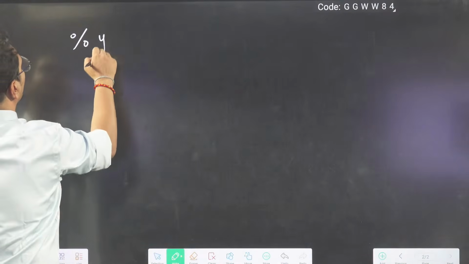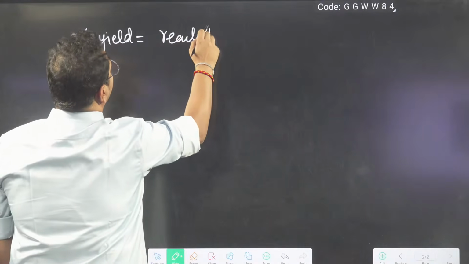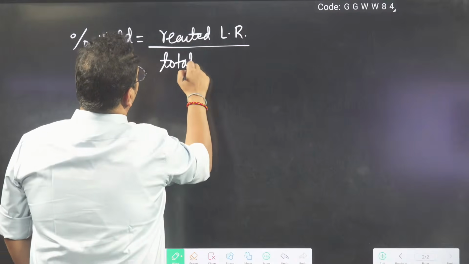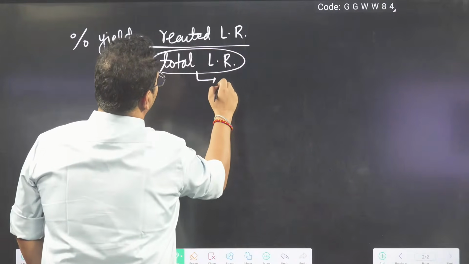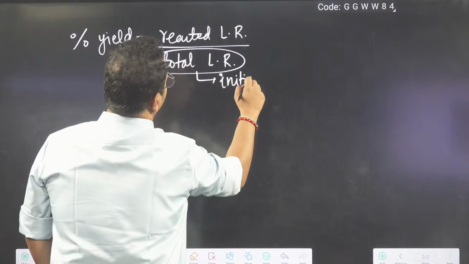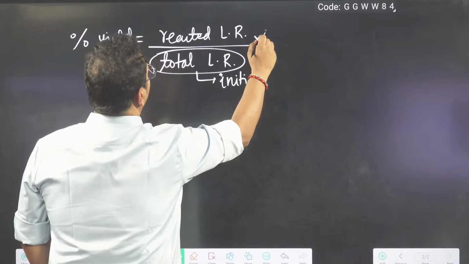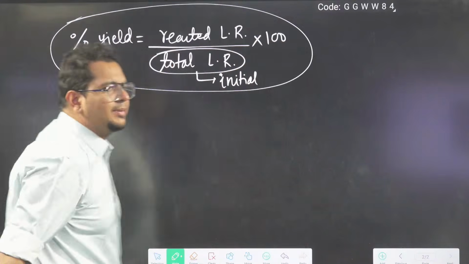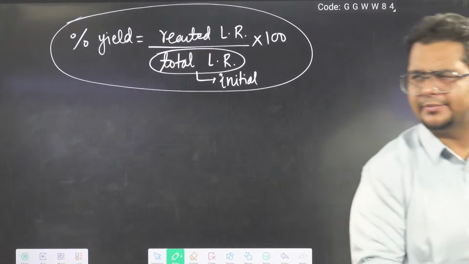Now, what is our percent yield going to be? Percent yield will be reacted amount of limiting reagent by total limiting reagent. What's the meaning of total? Total means initial, or given in the beginning. Initial is enough. Into 100. So percent yield of a reaction will be reacted limiting reagent by total limiting reagent into 100.